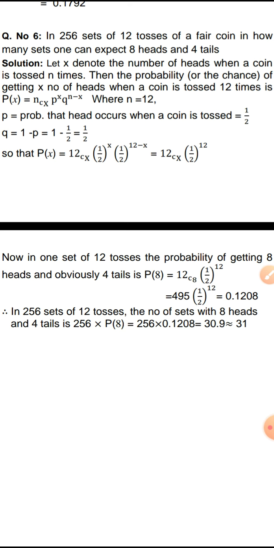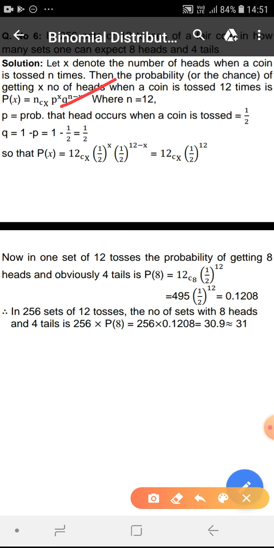So now if we consider one set, let x denote the number of heads in 12 tosses. When you toss a coin 12 times, the probability of getting x number of heads is P(x) = nCx p^x q^(n-x), where n is 12.